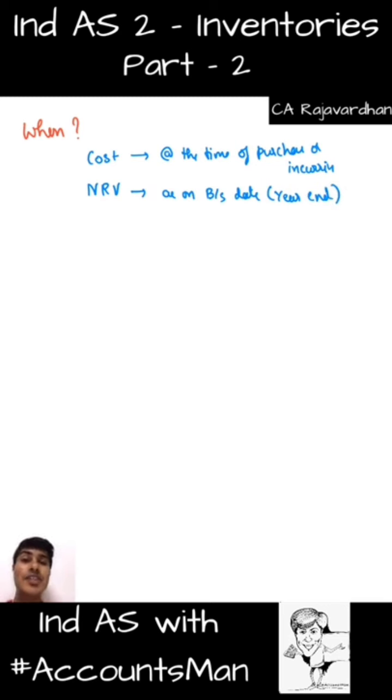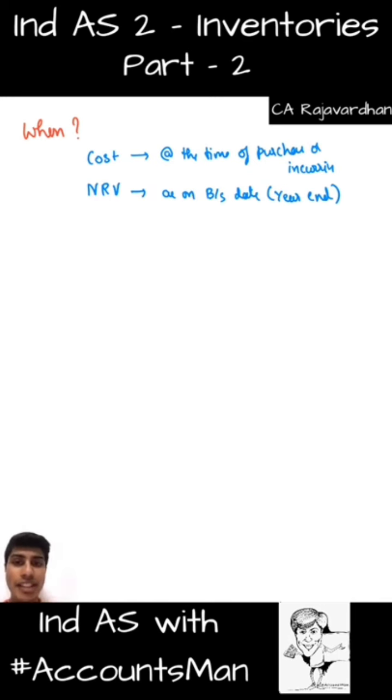But Ind AS 2 talks a little more. It says after the year end, that is 31st of March, if there is any significant change happening in the net realizable value, and if this happens before the date on which balance sheet is approved, then that changed NRV is to be considered.